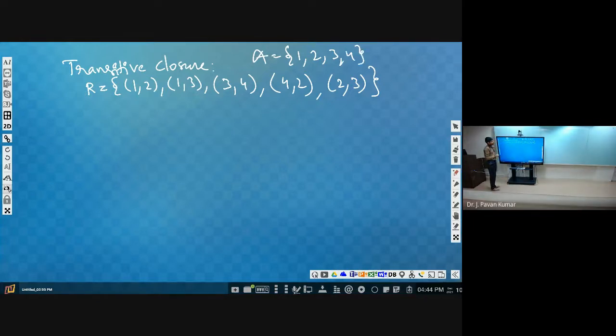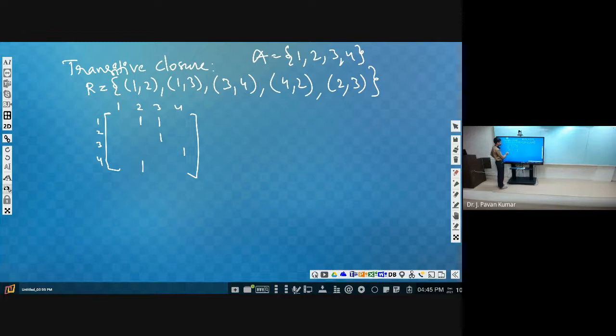Now this particular relation can be represented in the form of a matrix also. What is the order of the matrix that we can store this in? 4 by 4, because 4 elements are there. Now where will we keep 1? For 1 comma 2 we put 1 at the corresponding position, likewise for 1 comma 3, next 3 comma 4, next 4 comma 2, and next 2 comma 3.